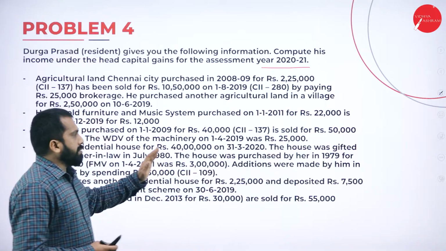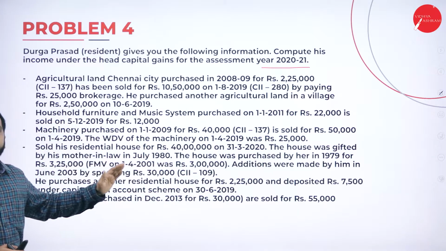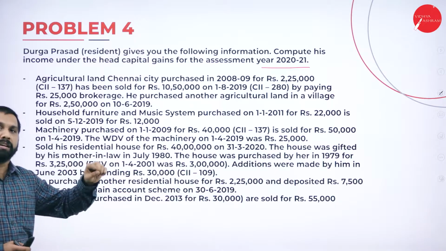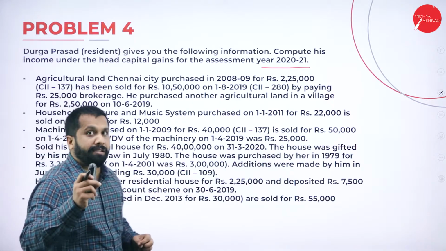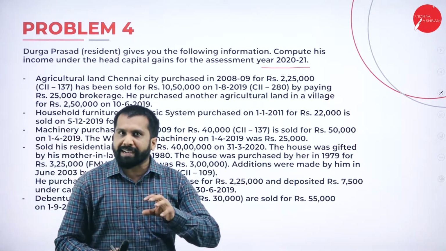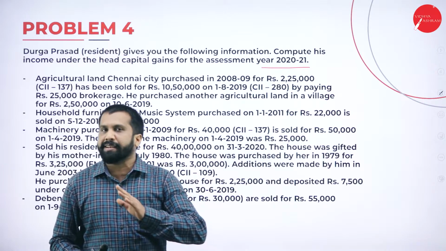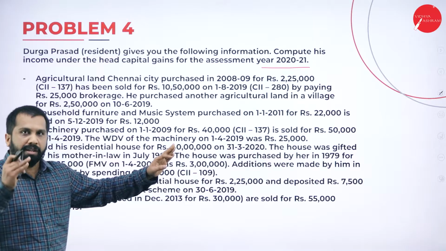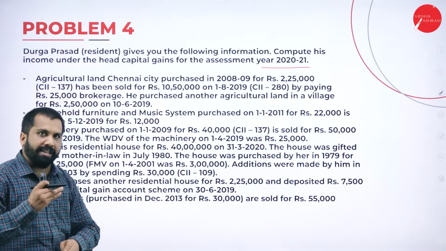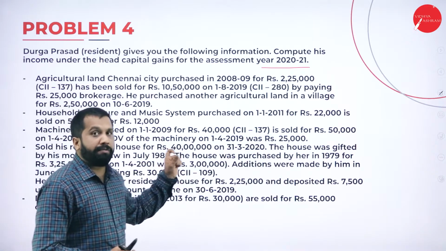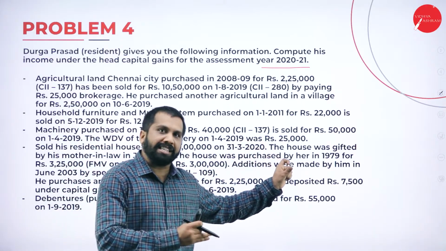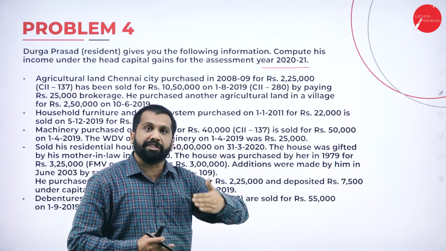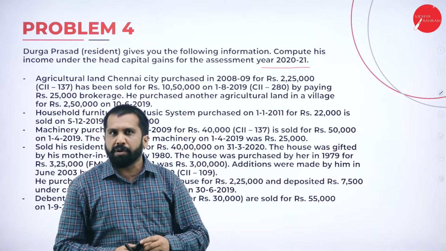Whatever syllabus we are doing, this is assessment year 2021 and previous year 2019-20. If you go accordingly, then you are supposed to go for assessment year 21-22, but your exam is postponed. That is the reason we are following 2021 as per your old examination date. Clear? Hope you are clear.